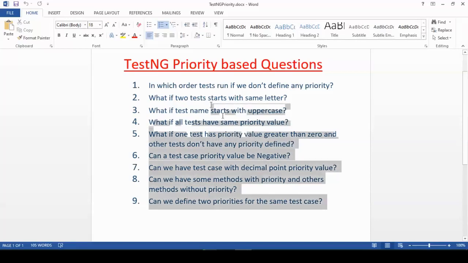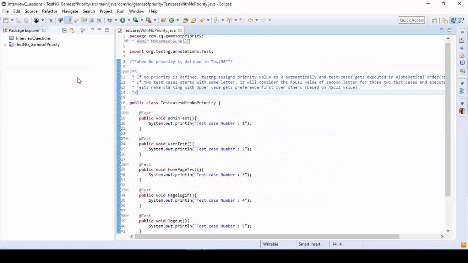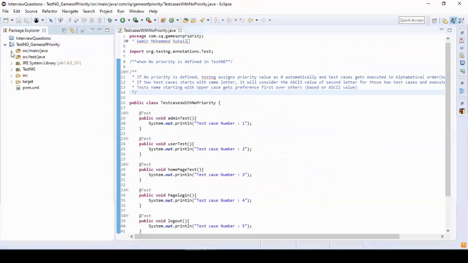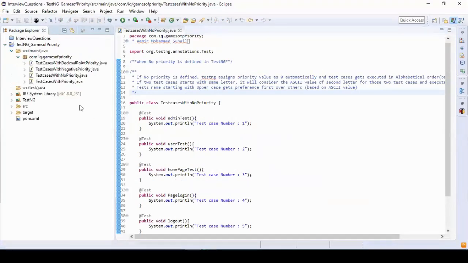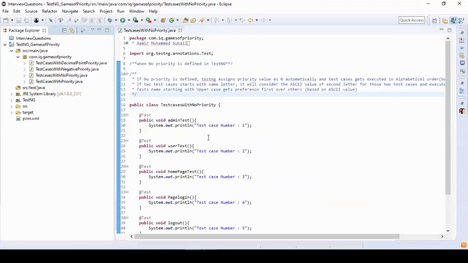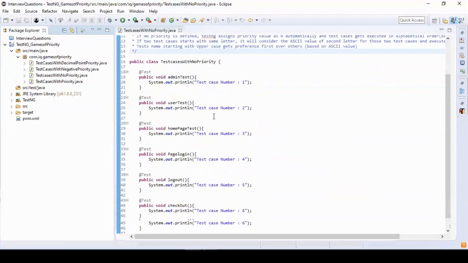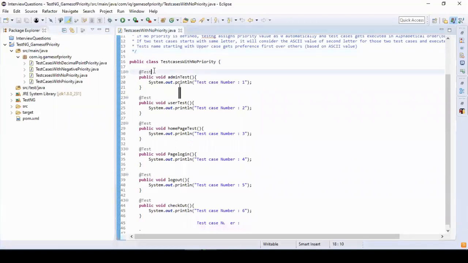For all these questions, we'll see a practical example. Let's switch to our code. I've created a sample project where, for all the questions we have just seen, I have created a practical demo. First will be the test cases with no priority. Suppose you don't define any priority to the test cases, what will happen? You can see here, I have defined 6 test cases and there is no priority on any of them. Let's execute this and see what will happen.